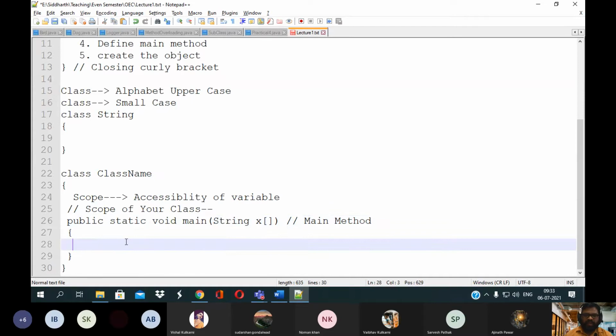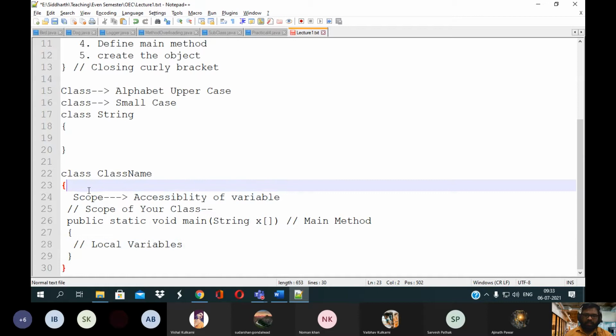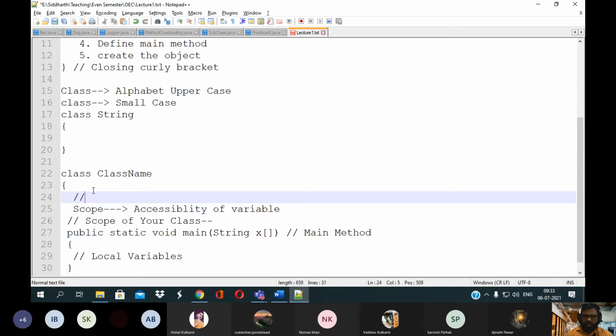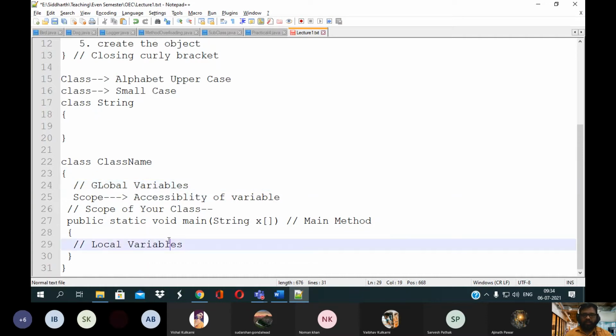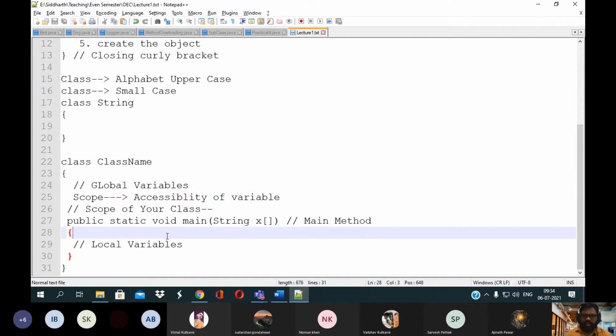If you are defining the variable under this main method, that is called a local variable, right? And whatever we have defined outside, that is called a global variable. So global variable means within this class, anybody can access this.